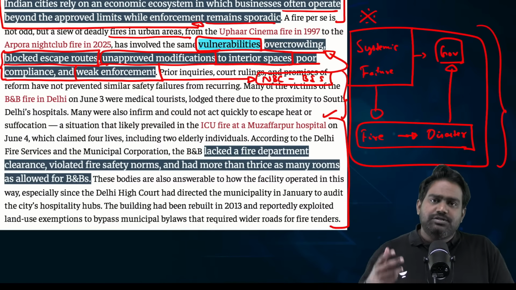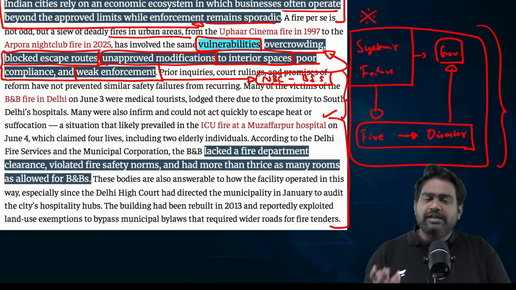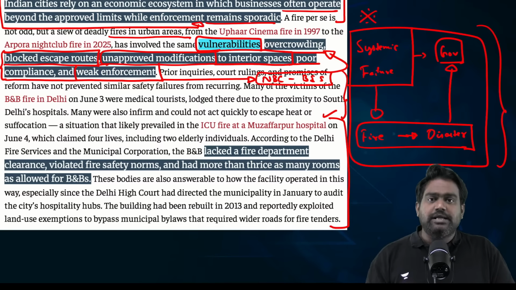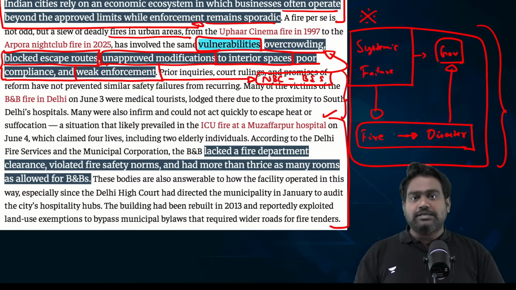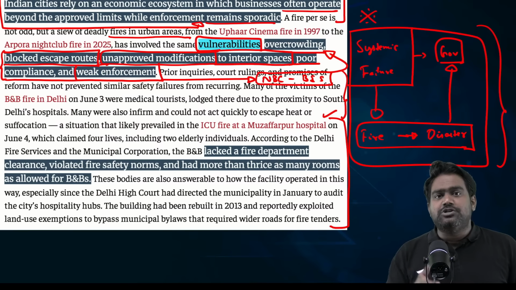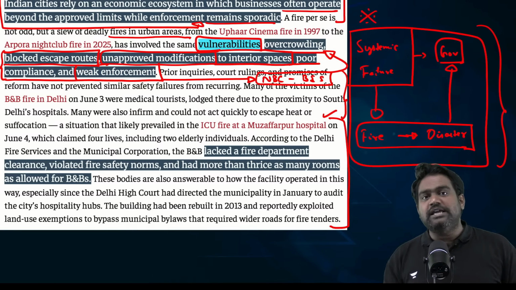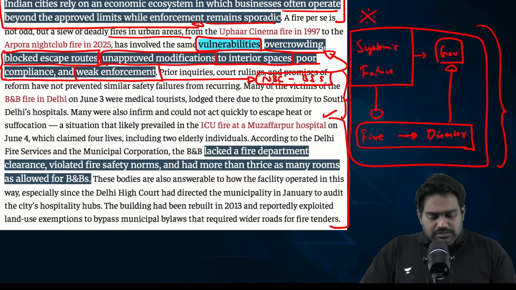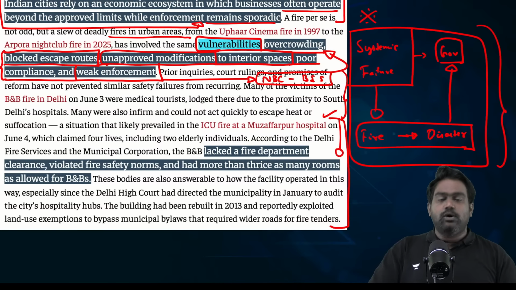Correct? Yes, that accountability is necessary. These building owners have to pay the price, they have to be held legally accountable. But at the same time, the system also has failed the victims. Right? What about the officials, the government, the fire department, the local bodies, which were also equally responsible to prevent these violations from taking place? So, that is exactly what the editorial is trying to highlight.